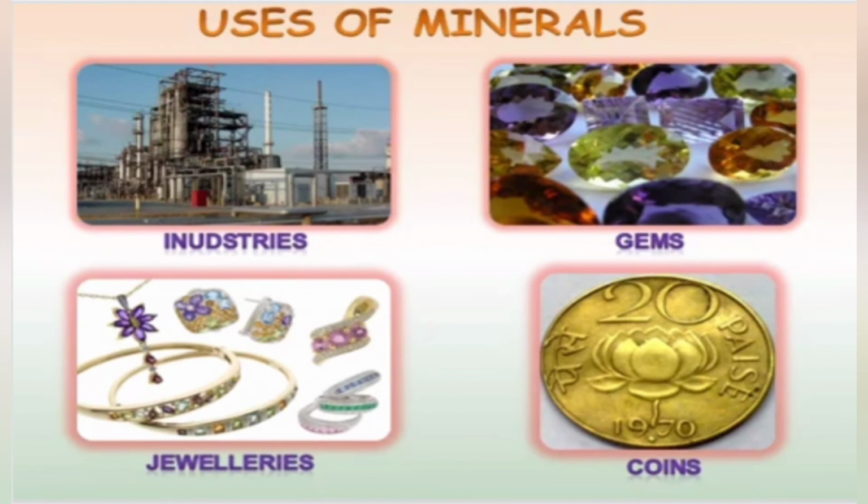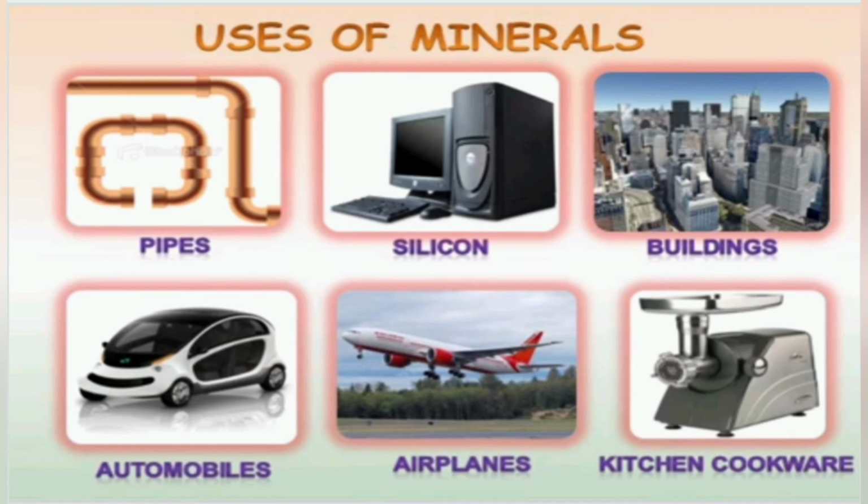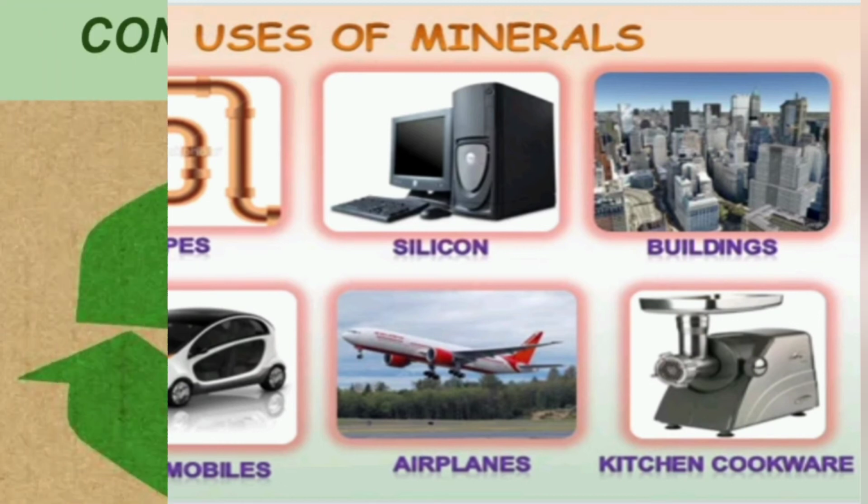What are the uses of minerals? Minerals are used in many industries. Minerals which are used for gems are cut and polished. These are then set in various styles of jewelry. Copper is another metal used in everything from coins to pipes. Silicon, used in the computer industry, is also obtained from quartz. Aluminium, obtained from its ore, bauxite, is used in automobiles and airplanes, bottling industry, buildings, and even in kitchen cookware.